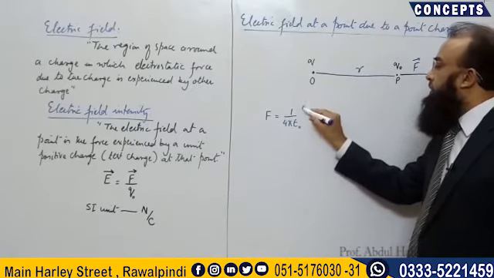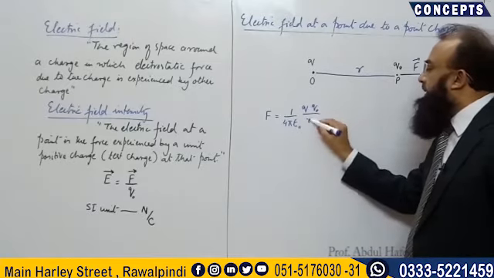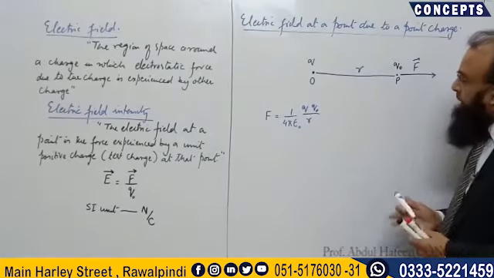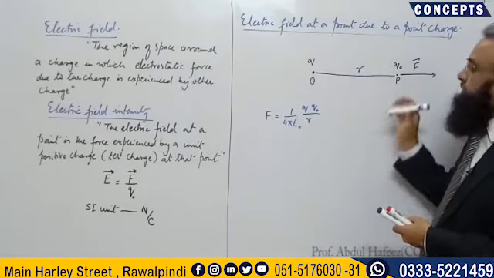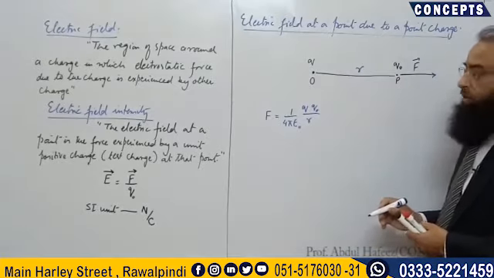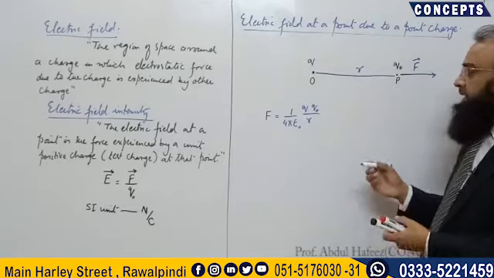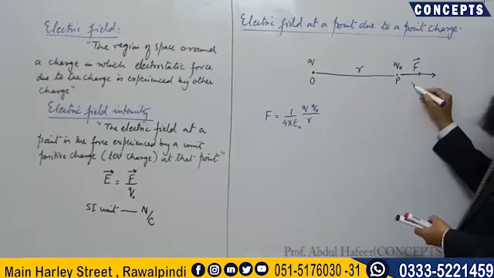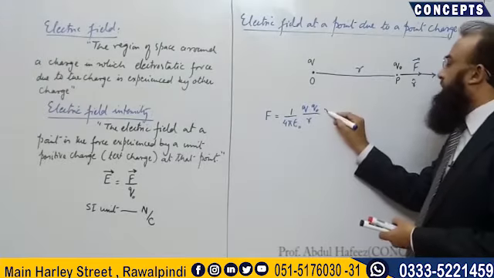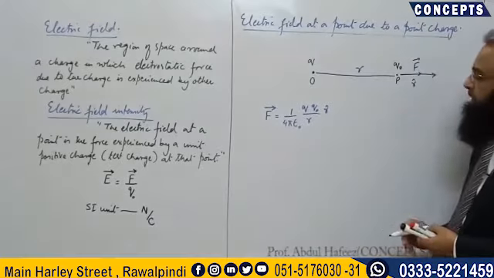The first charge is Q, the other charge is Q naught, and the distance between them is R. So this is the magnitude of the electrostatic force between these two charges. If we write this formula vectorially, then we have to multiply this magnitude with the unit vector, and the unit vector is in this direction, the direction of force. So this is the unit vector, this becomes a vector.